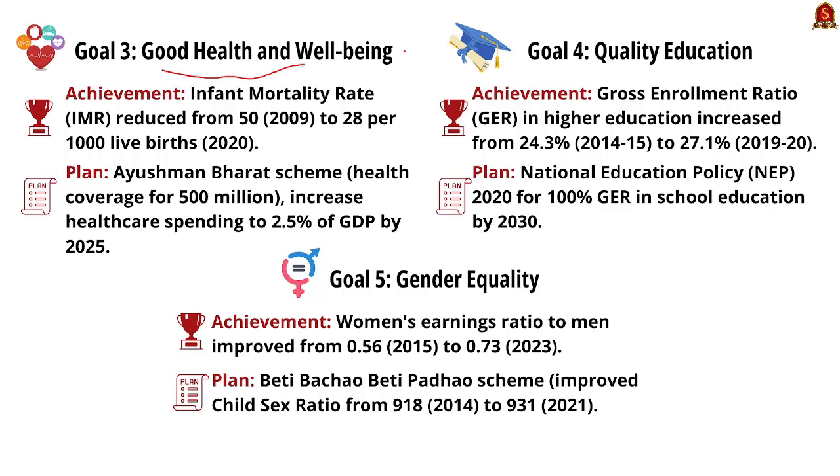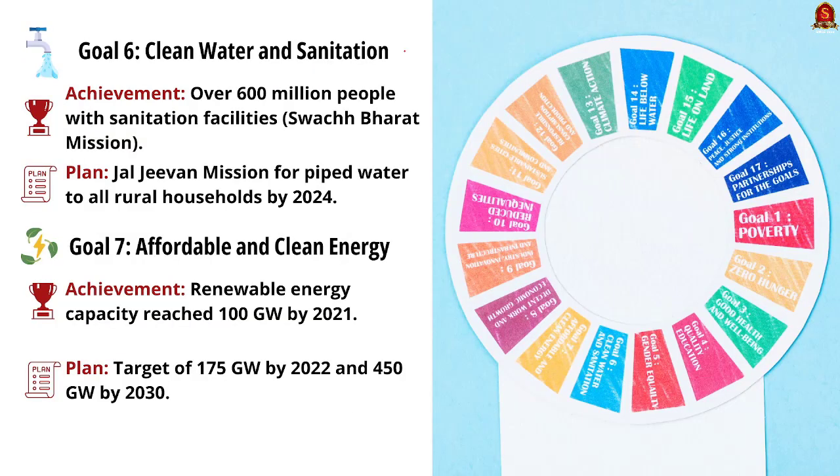And with respect to goal number 5, that is gender equality, the major achievement has been that the women's earning ratio to men has improved from 0.56 in 2015 to 0.73 in 2023. Schemes like the Beti Bachao Beti Padhao scheme have been one of the most significant schemes that help to ensure gender equality in this regard. Now with respect to clean water and sanitation, that is goal number 6, India has achieved over 600 million people with sanitation facilities, which is majorly because of the Swachh Bharat Mission. And there is also a plan under the Jal Jeevan Mission for piped water to all the rural households by 2024.